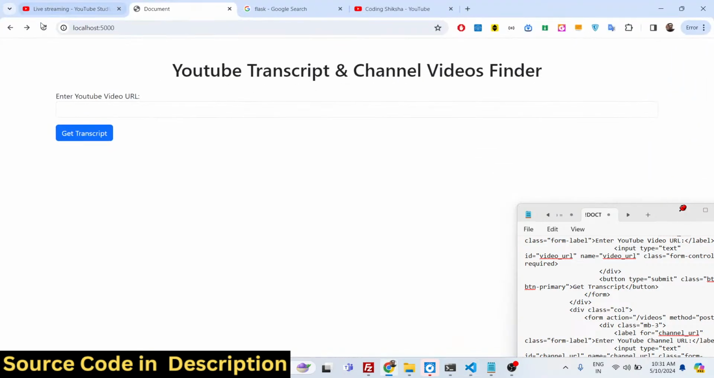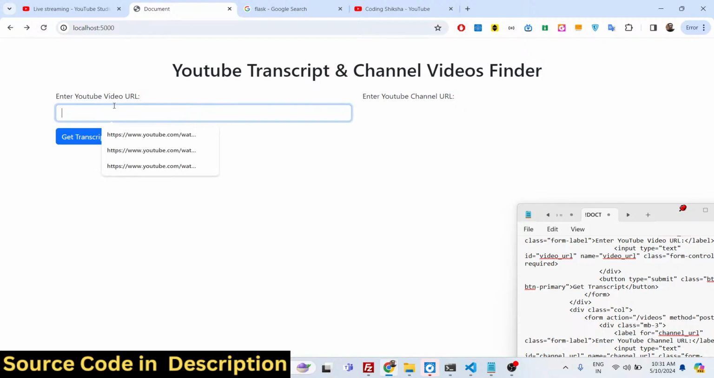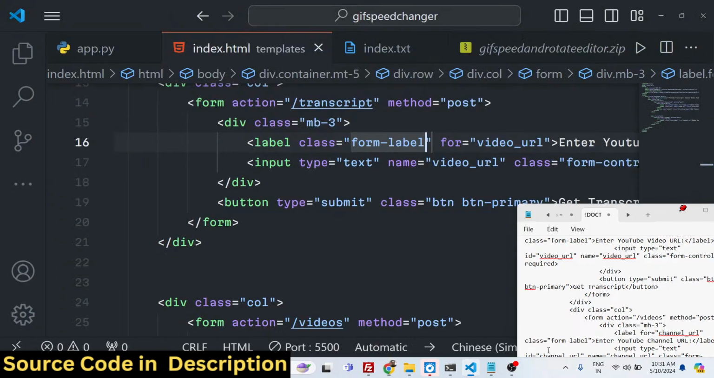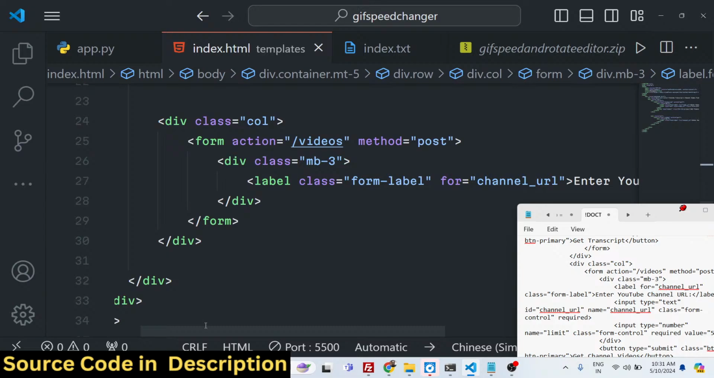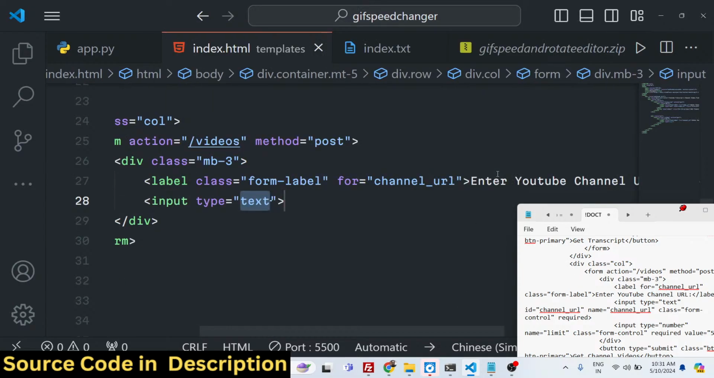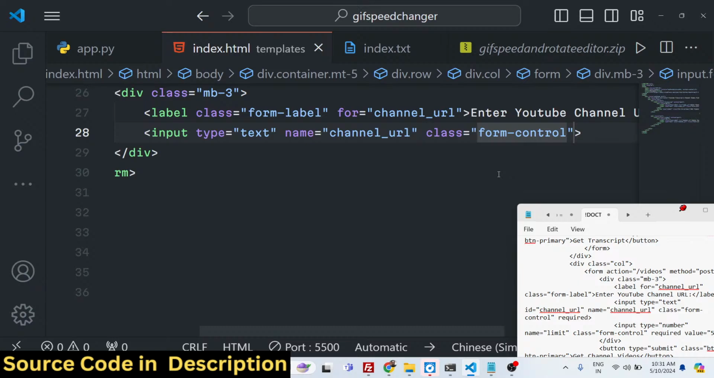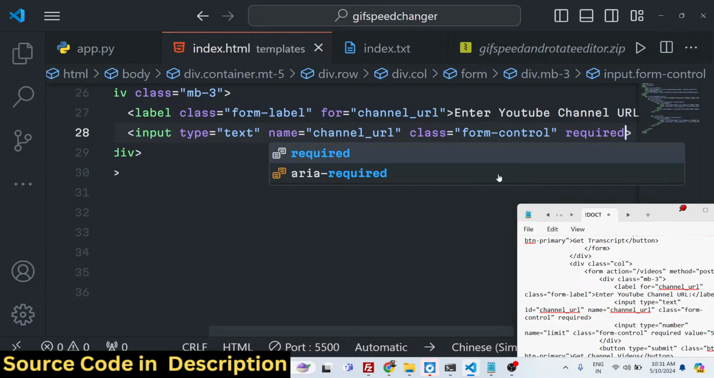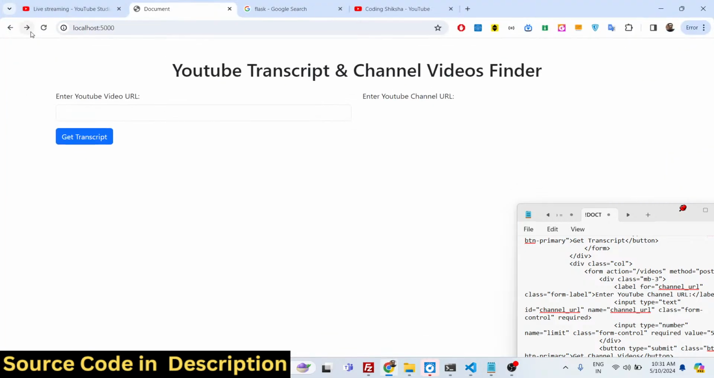If you now see side by side, these forms will be appearing. You will see that this is the first form, this will be the second form. Right here we will have an input field where we will allow the user to enter the input type text. The name parameter here will be channel URL, and class will be form control, and this one also is required, and that's all. So we will have a channel URL field right here where you can enter your channel